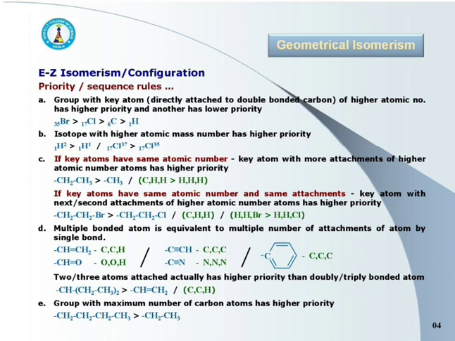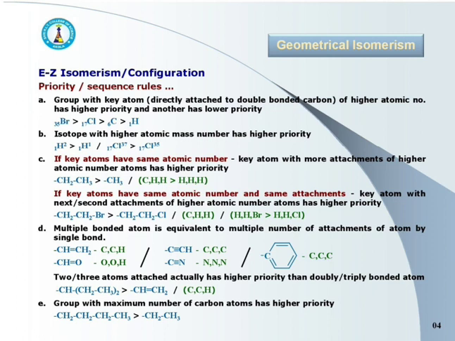Similarly, 17Cl37 has higher priority than 17Cl35. Cl37 has the higher mass number and that's why it has more priority.